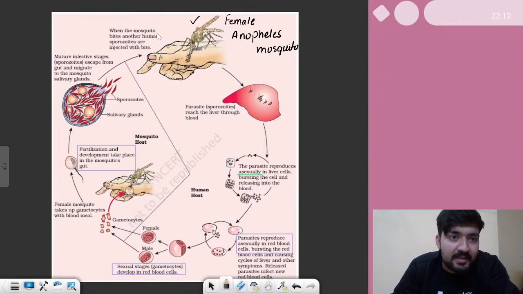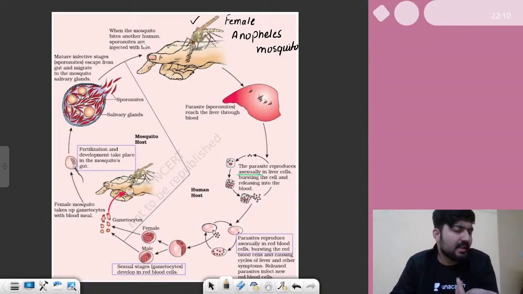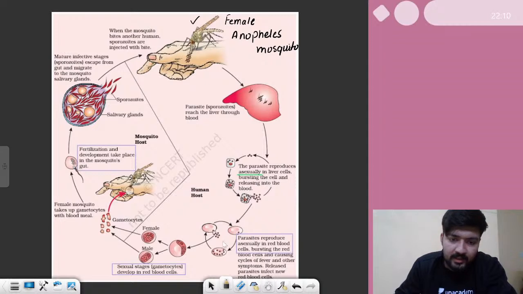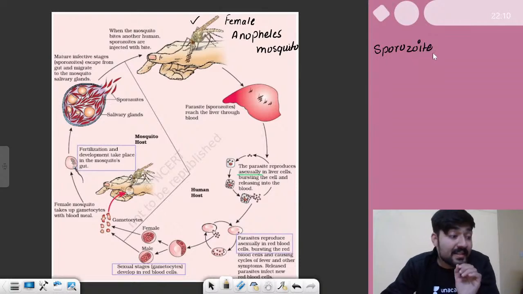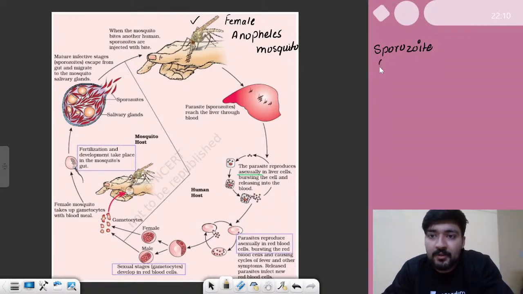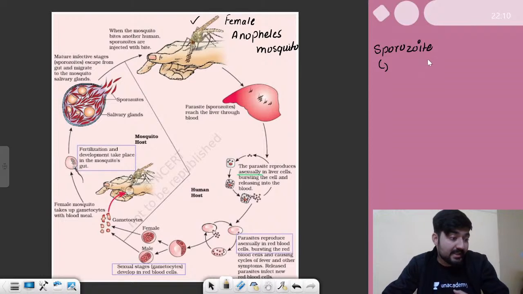So when the mosquito bites another human, basically if the mosquito is biting us, the sporozoites are injected with the bite. Now, what are these sporozoites? Let me tell you. Sporozoites, this is a stage of plasmodium which enters our body, and something that enters our body is infecting us.